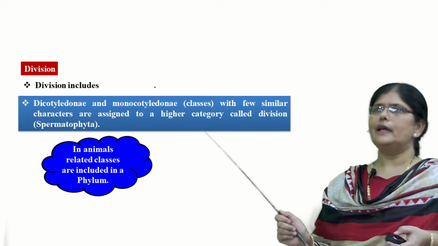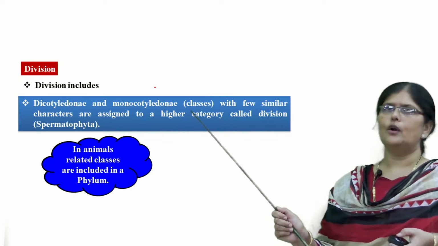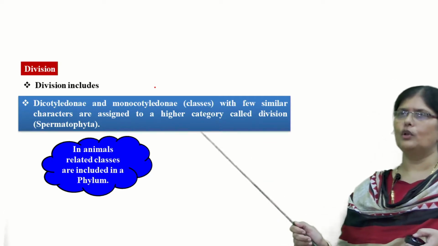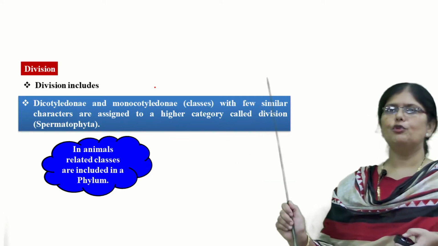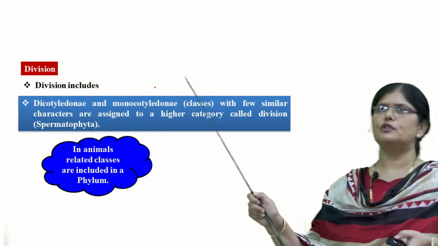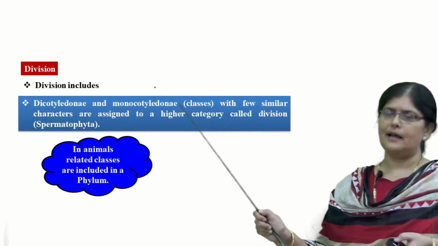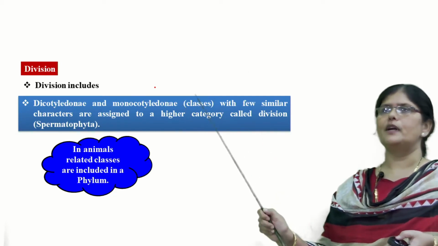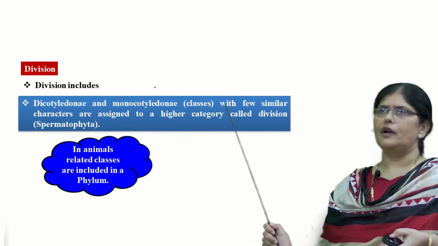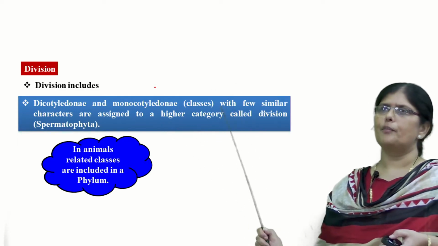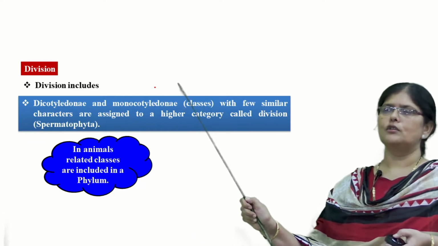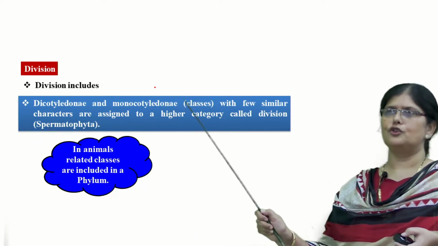Now, all the classes which are related are included into one division. Like Dicotyledonae and Monocotyledonae, both the classes have a few similar characteristics and they are assigned to a higher category of taxonomy called division in case of plants, and in case of animals we call it phylum. So the Dicotyledonae and Monocotyledonae are two classes which are put under the same division. This division is also called Spermatophyta or Angiospermae.